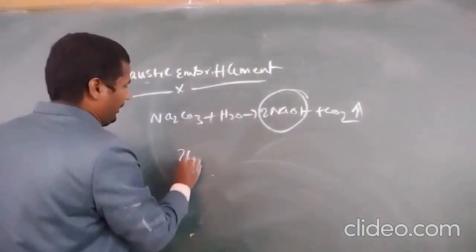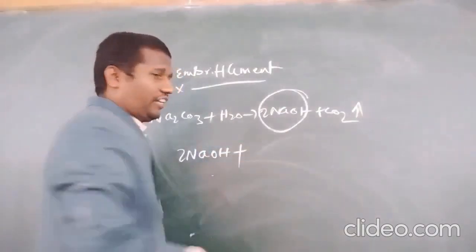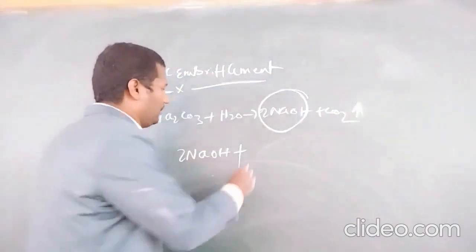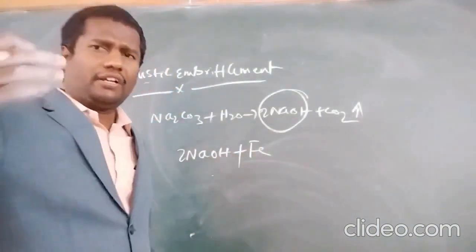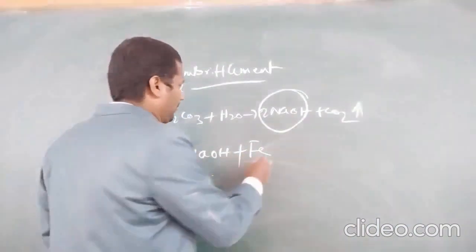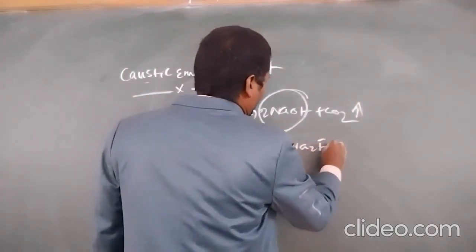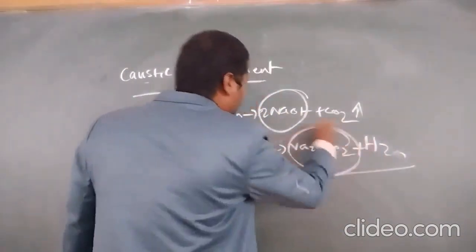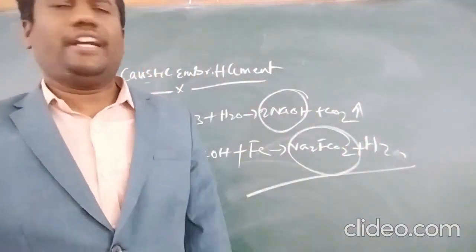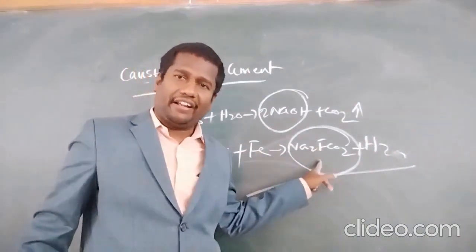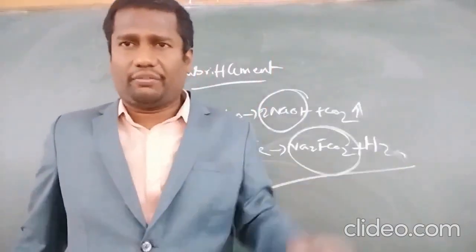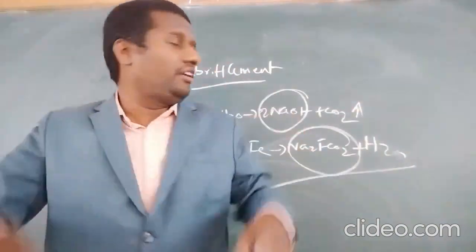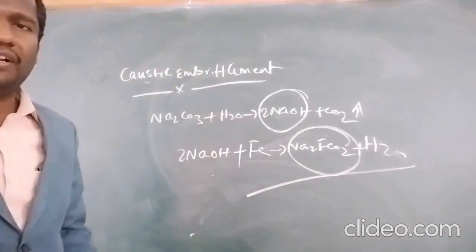This 2NaOH is present in the boiler and reacts with iron. The boilers are made of iron metal. 2NaOH plus Fe gives Na2FeO2 plus H2. This sodium ferroate, Na2FeO2, is rust, and minute hair cracks formed within the boiler are called caustic embrittlement.